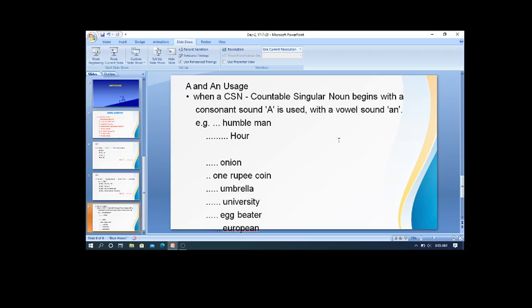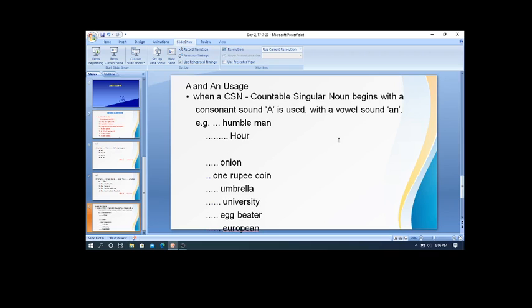And when a countable singular noun begins with a vowel sound, then article an is used. Now you know what the vowel sounds in English are? They are from a to au in Telugu, and even in Hindi it is from a to au. This is a fundamental rule of using a and an. Remember once again, if the countable singular noun or the CSN begins with a consonant sound, a is used. If the CSN begins with a vowel sound, an is used.